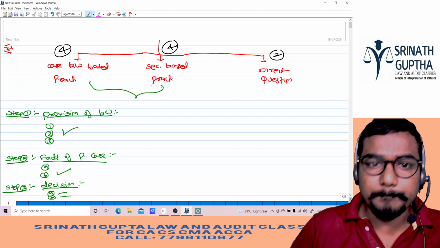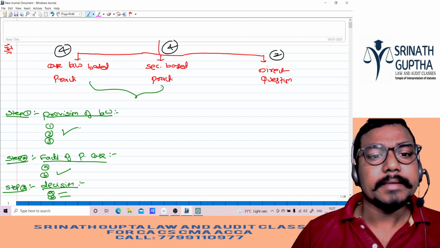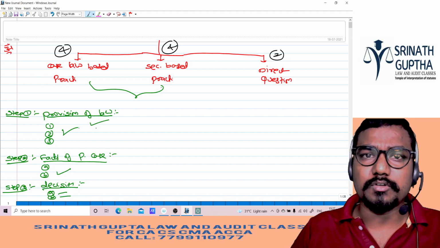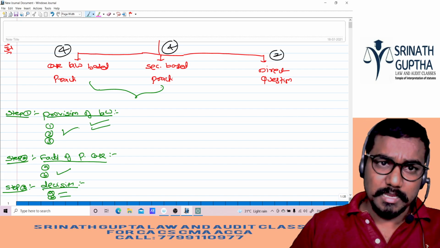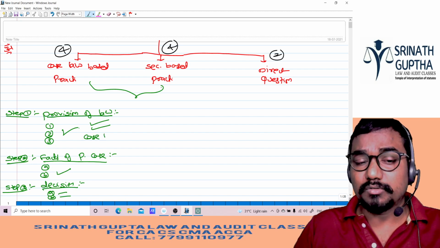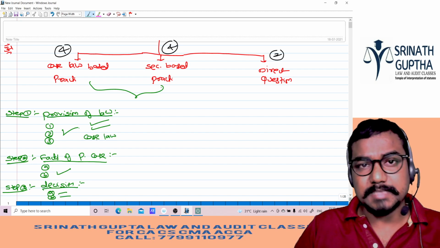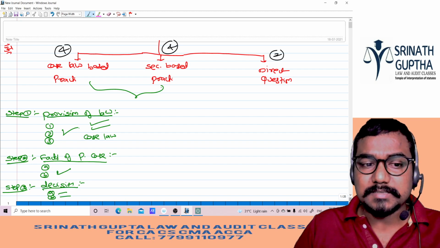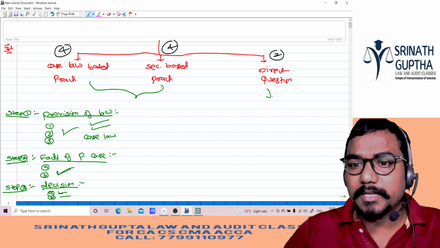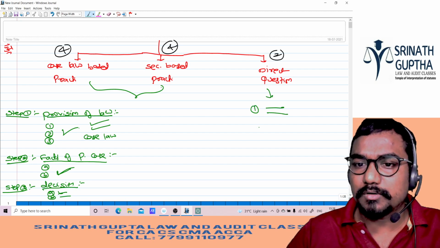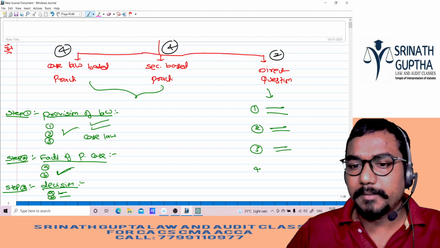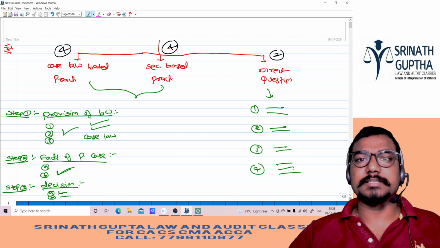This is how you have to write the answer for both case law based and practical section based questions. If it is section based, only the provision we have to write. If it is case law based, we have to write the provision and also the case law, and the case law facts, what happened in the question. Here is the conclusion. If it's a direct question, we have to write directly, point wise, without any steps. This is how you have to answer the questions in the exam.